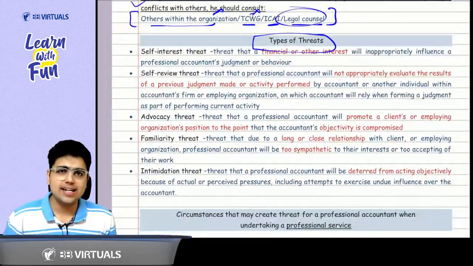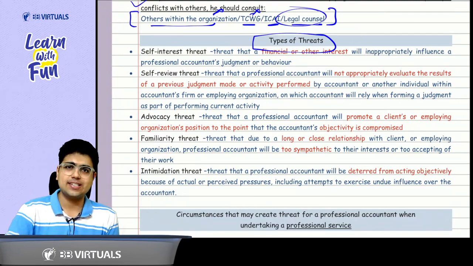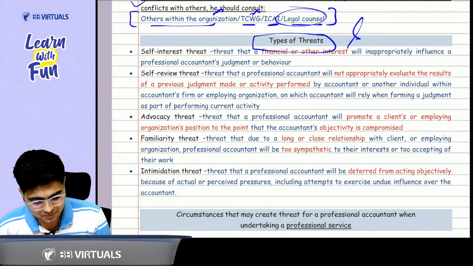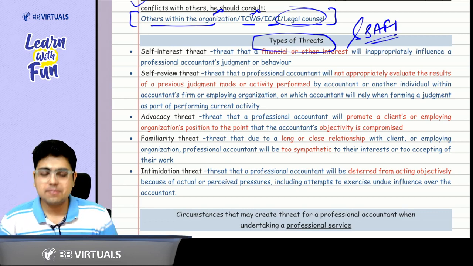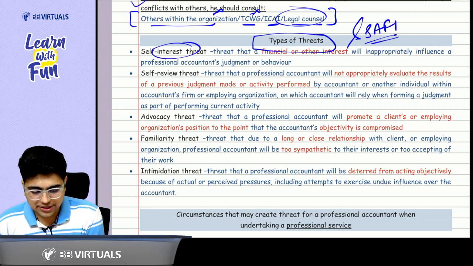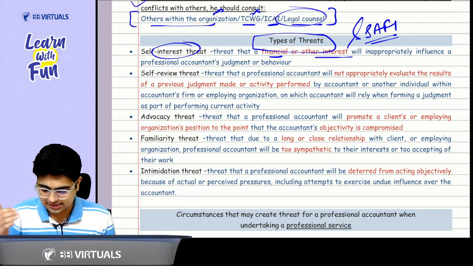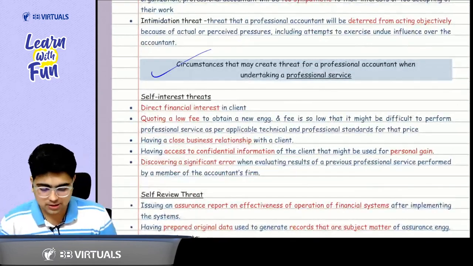Now sir, let's talk about the different types of threats. The easiest topic, it is one of the easiest topics of professional ethics. What are the types of threats? SAFI. Sir, what do you mean by SAFI? Self-interest threat. Self-interest threat means there is some financial or other interest. Let's understand the examples also along with it.